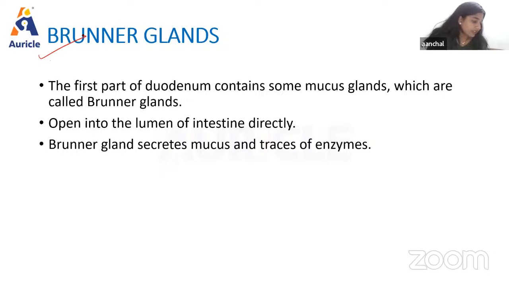Then we have the next one, that is Brunner's gland. In addition to the intestinal glands, the first part of the duodenum contains some mucus glands which are known as Brunner's glands, and these glands penetrate the muscularis mucosa and extend up to the submucous coat of the intestinal wall. Brunner's glands open into the lumen of the intestine directly, and secrete mucus and some traces of enzymes. So the very important thing is that it secretes mucus and also traces of enzymes, right?